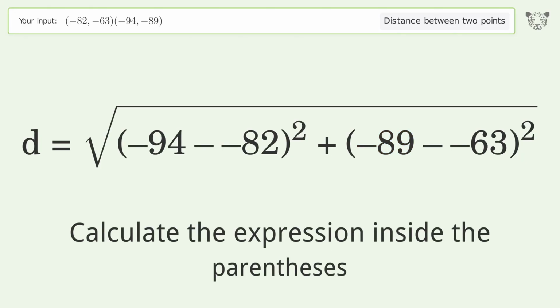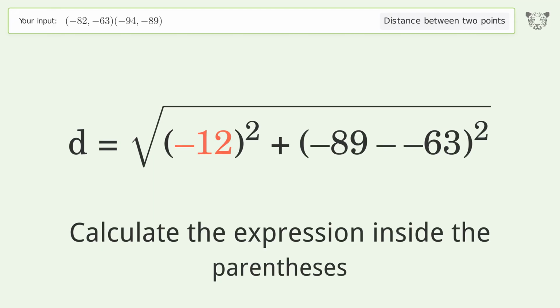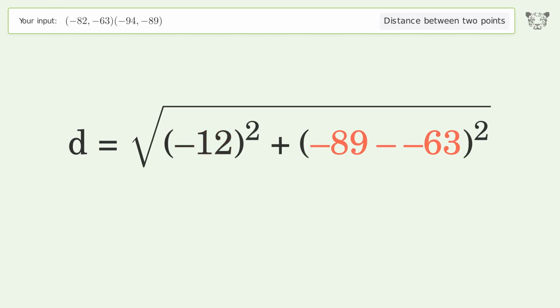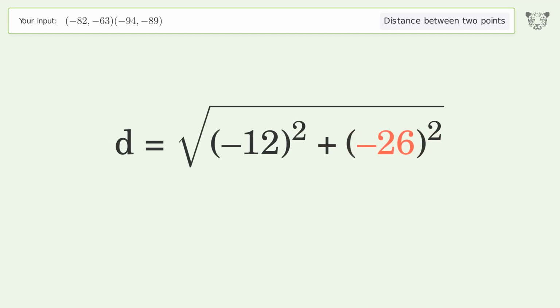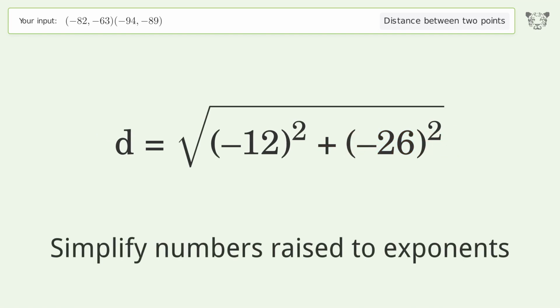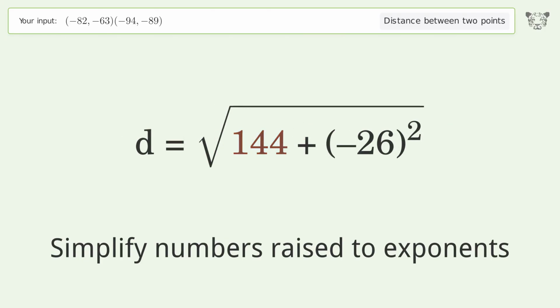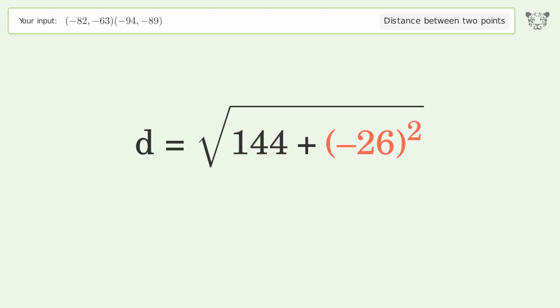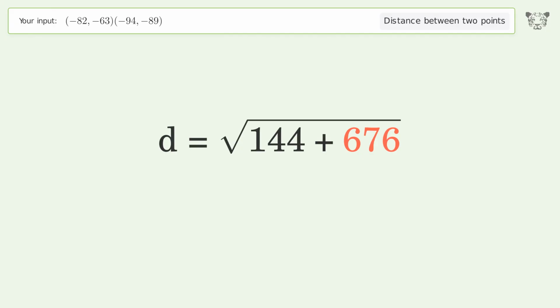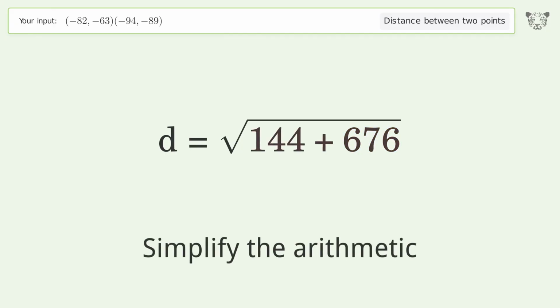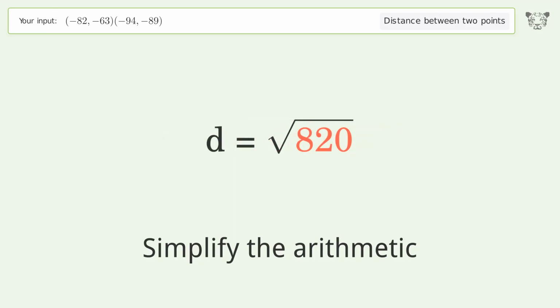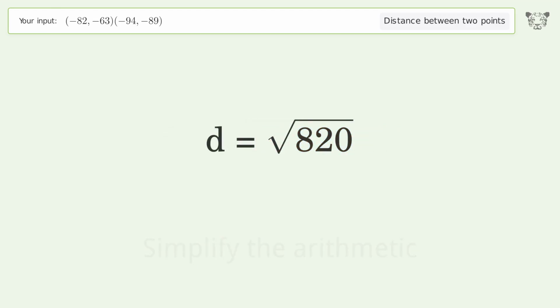Calculate the expression inside the parentheses. Simplify numbers raised to exponents. Simplify the arithmetic. And so the distance between the 2 points is the square root of 820, or 28.636.